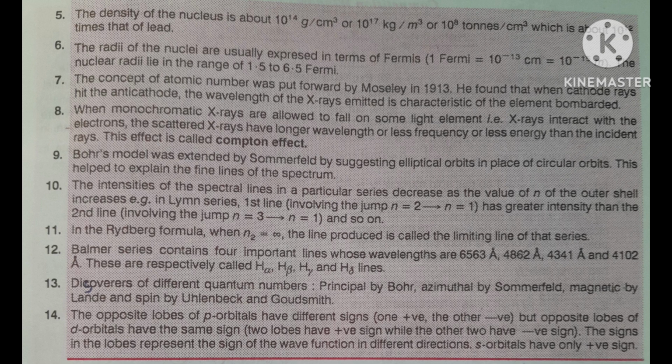Question is also asked. Again I am repeating. When monochromatic X-rays are allowed to fall on some light element, that is, X-rays interact with the electrons, the scattered X-rays have a longer wavelength or less frequency or less energy than the incident rays. This effect is called Compton effect.